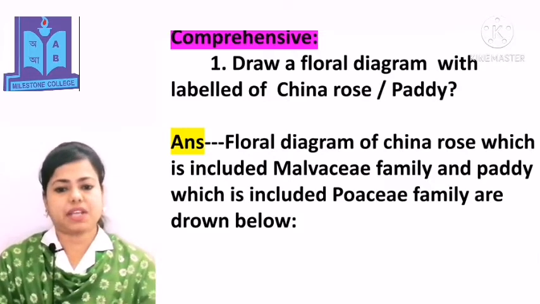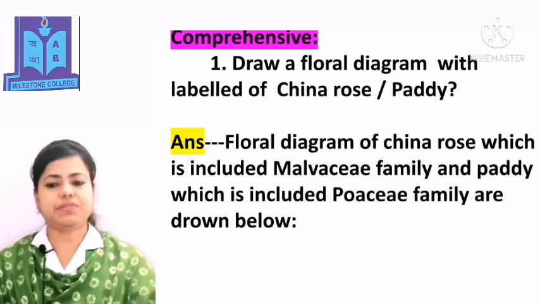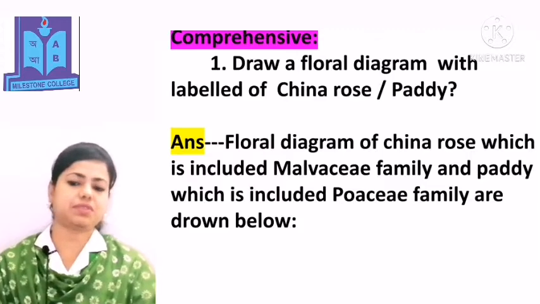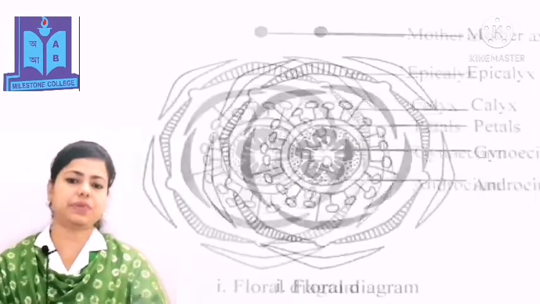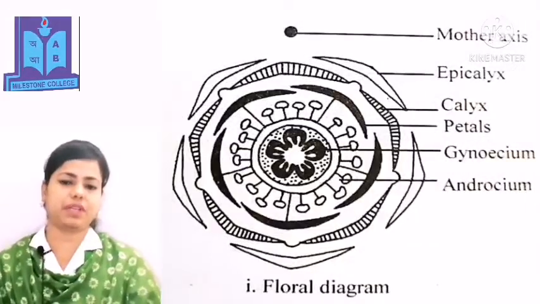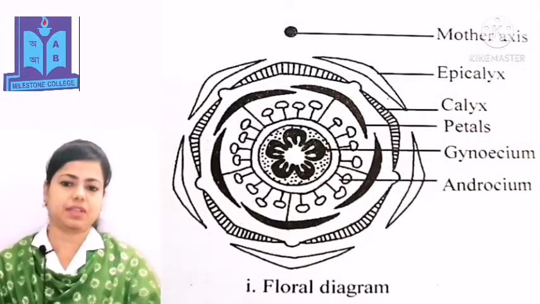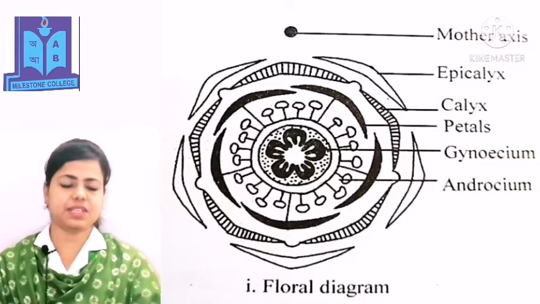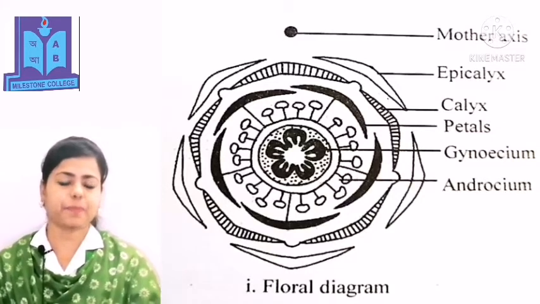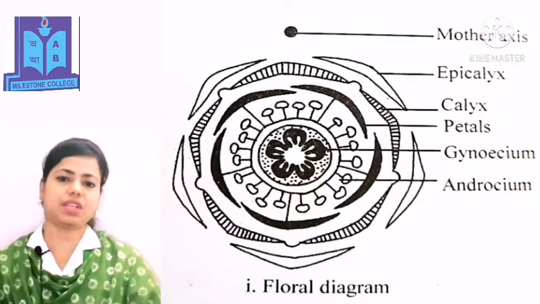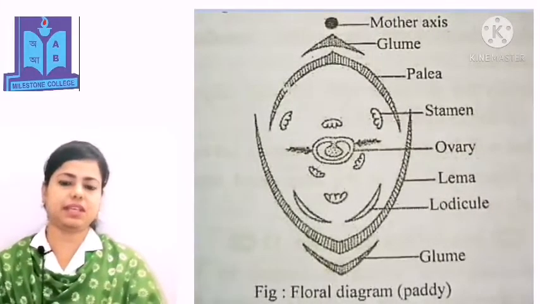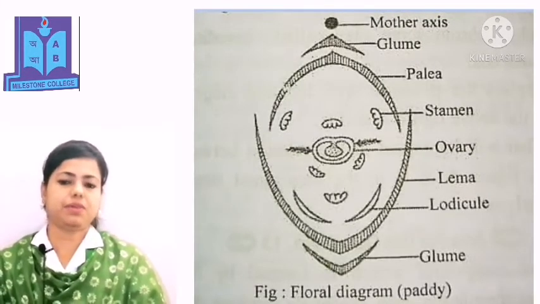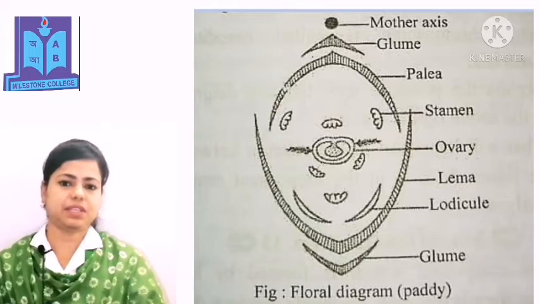Floral diagrams of China rose, which is included in the Malvaceae family, and paddy, which is included in the Poaceae family, are drawn below. In this slide, you can see the floral diagram of Malvaceae family with labeling. You need to present or draw the Malvaceae family floral diagram in this way. In this slide, you can see the floral diagram of Poaceae family with labeling. You need to present it in this way in your khata.